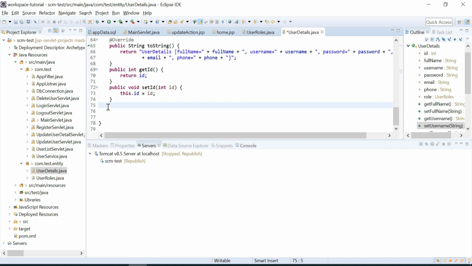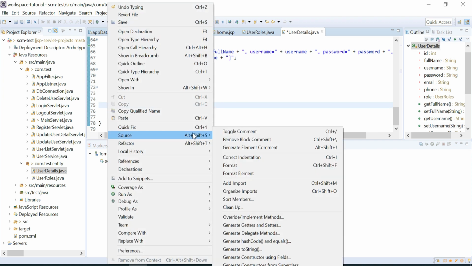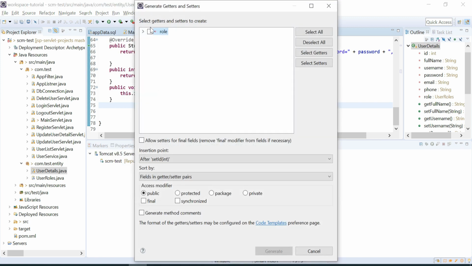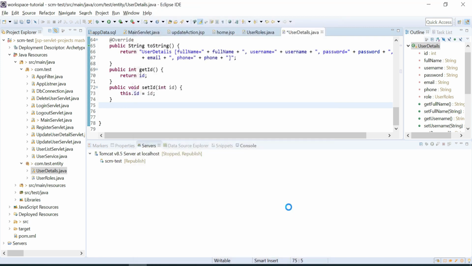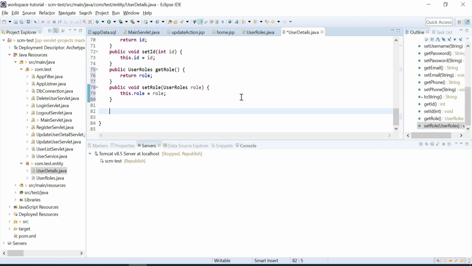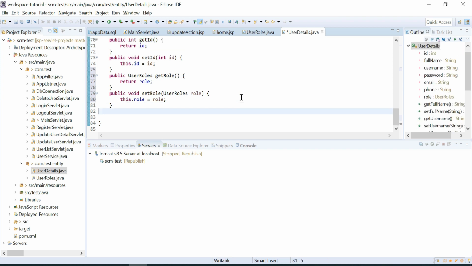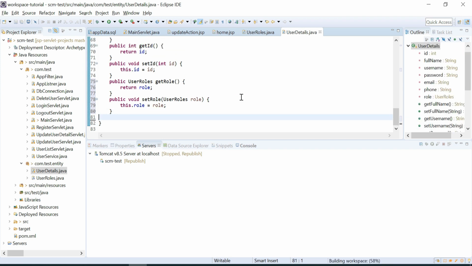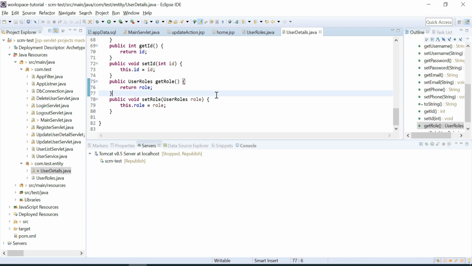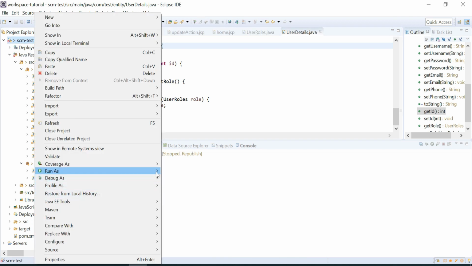When we map like this, let's run the application.